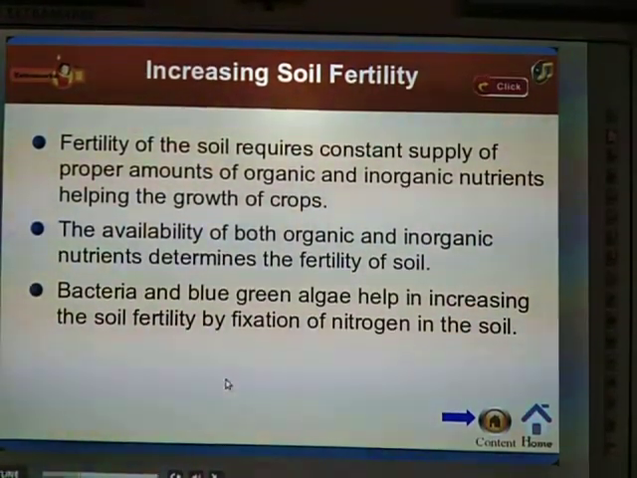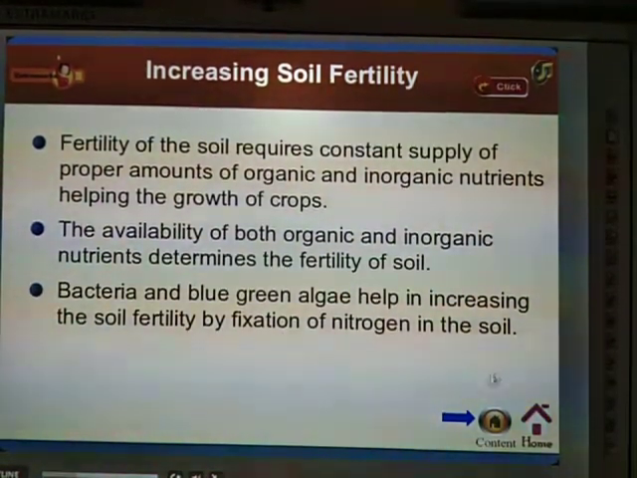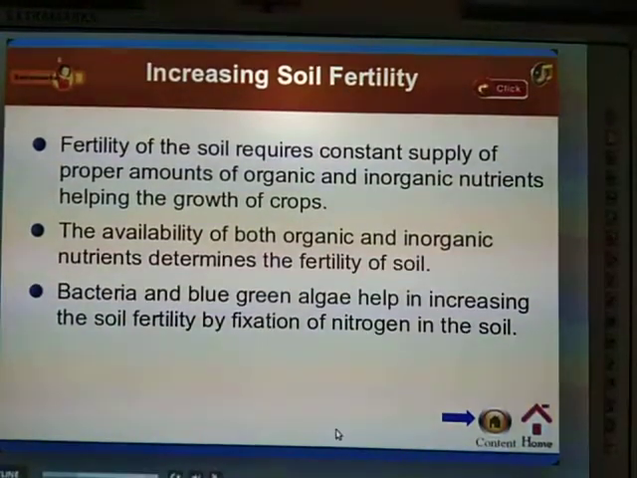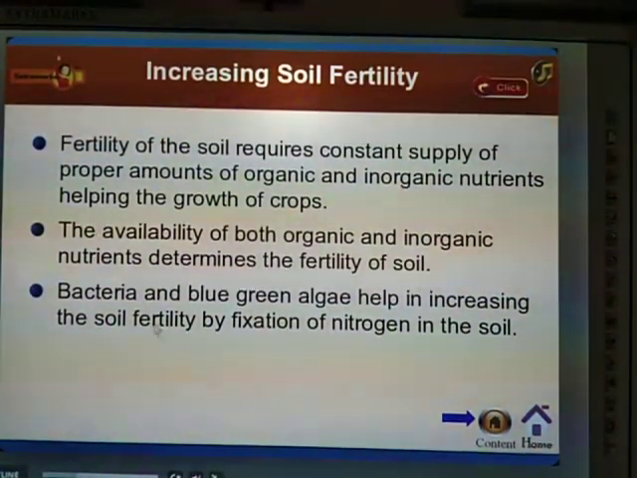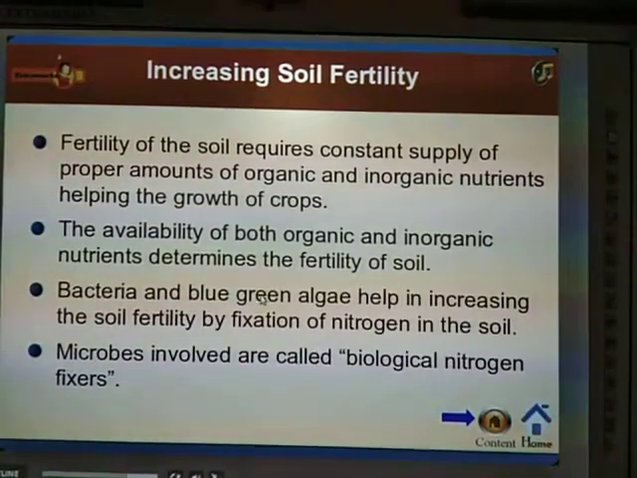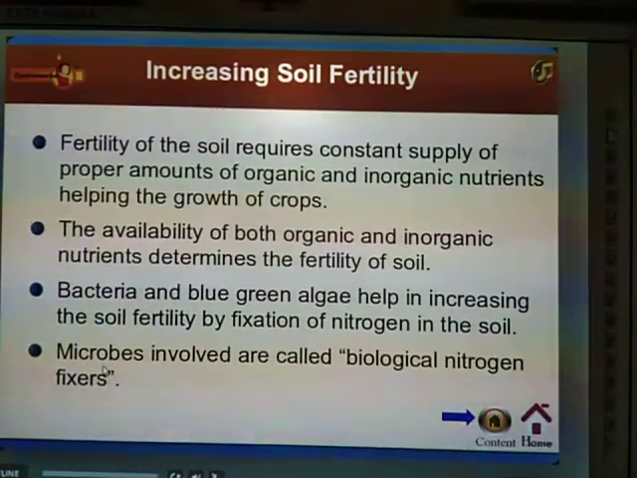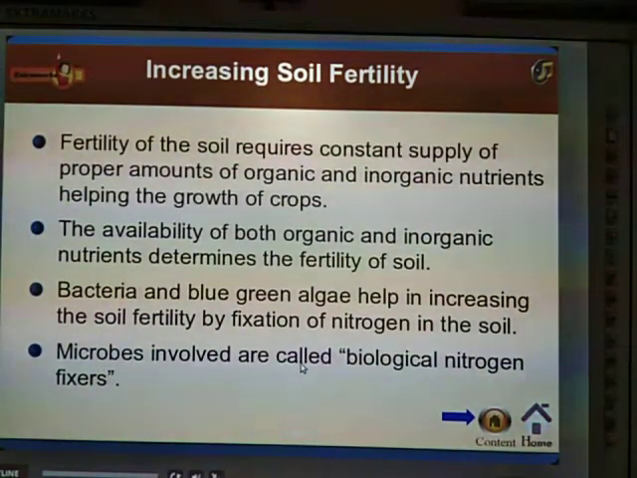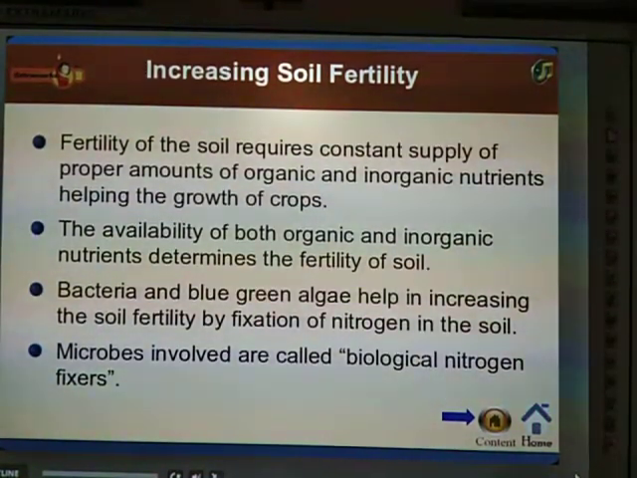You know that 70% of the atmosphere contains nitrogen, yes, more than 70. So there are some bacteria which help in the fixation of nitrogen in the soil. The microbes involved are called biological nitrogen fixers. Due to that reason we call them biological nitrogen fixers.